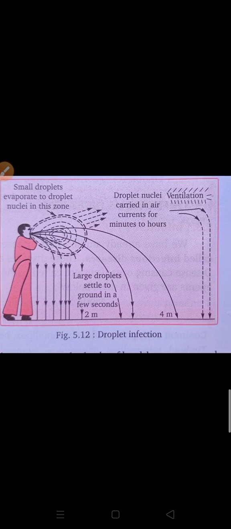I hope you are getting my point. So we should always drink clean, purified water. Boiling water to a certain temperature is also very effective, because at higher temperatures many bacteria and pathogens die. Then there is contaminated food: if you eat food contaminated by flies or insects, it can cause disease, because the body surface of these insects and flies carries many disease-causing agents.